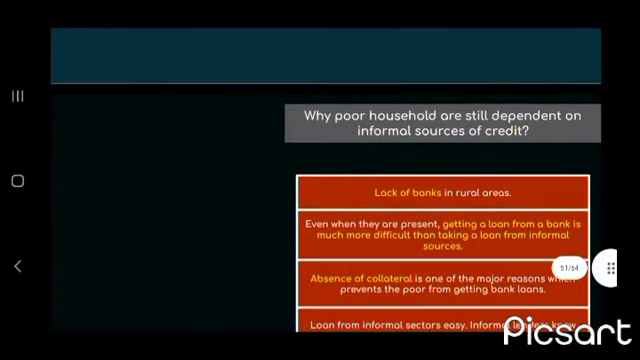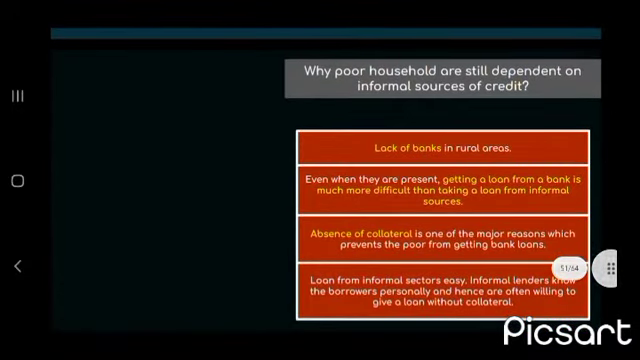Now, SHGs, self-help groups, in rural areas especially. Why are poor households still dependent on informal sources? Because of the lack of banks in rural areas, and getting a loan from a bank is much more difficult than taking a loan from informal sources. Absence of collateral. Loans from informal sources are easy.